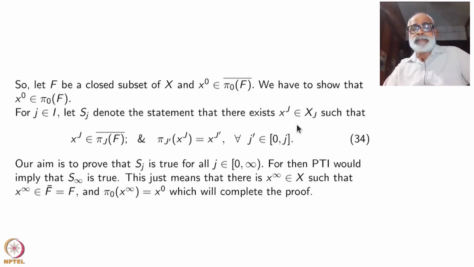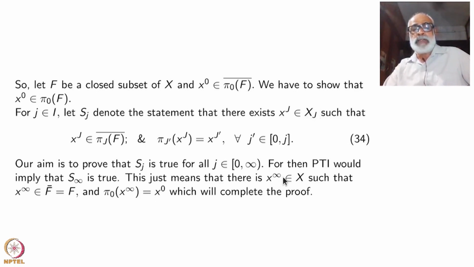Why am I making this statement? Examine the statement for S infinity. What is the meaning of the statement at S infinity? That means there is a point x suffix infinity inside X. This infinity will now mean 0 to infinity, which is just the whole space, as I have told you.